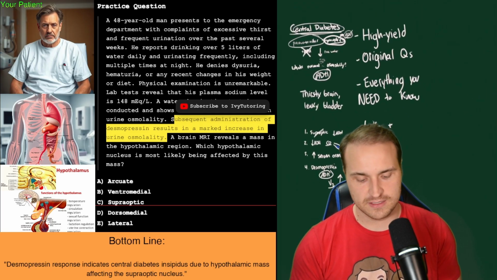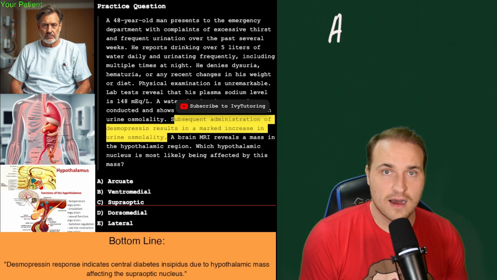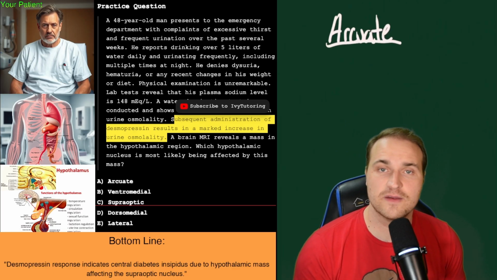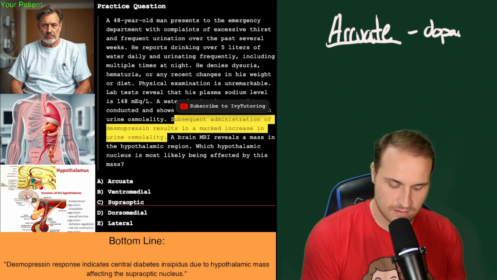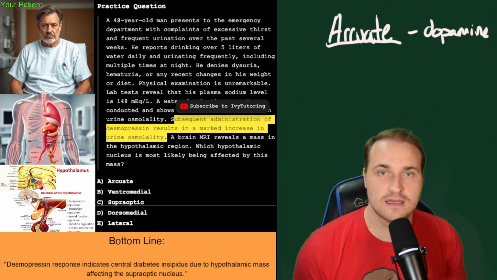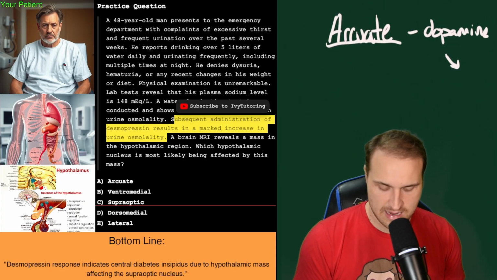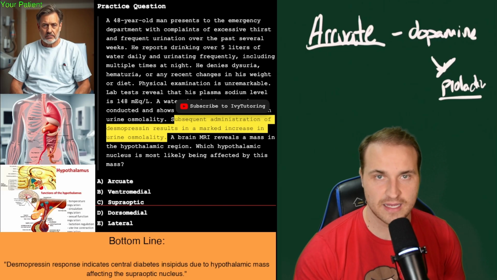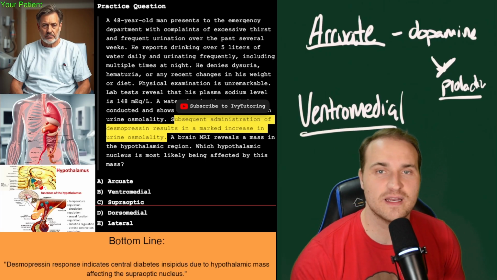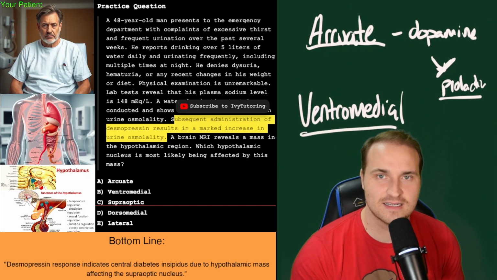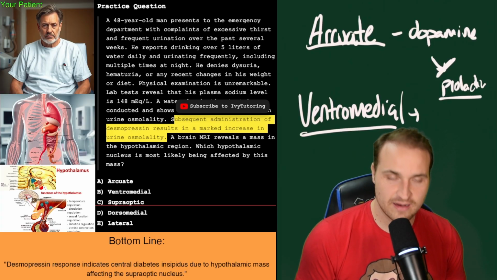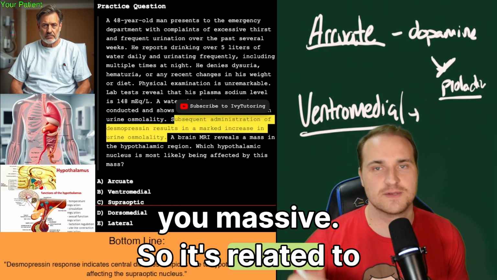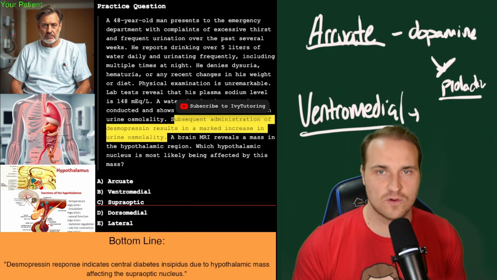That's everything we need to know for this question, but it's also important to know other potential answers that they could have given you. Because what if they didn't focus on this condition at all? What about the arcuate? Well, that is related to dopamine, if you had a lesion there. And as you know, dopamine inhibits prolactin. Obviously, that's wrong because it has nothing to do with ADH. Okay, what about the ventromedial? Well, that's the satiety center. And so a lesion there would cause hyperphagia. But what I want you to remember is this phrase: ventromedial lesions make you massive. So it's related to appetite, not water balance or ADH.